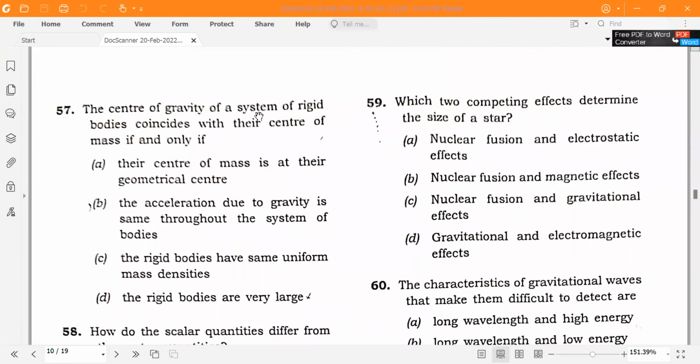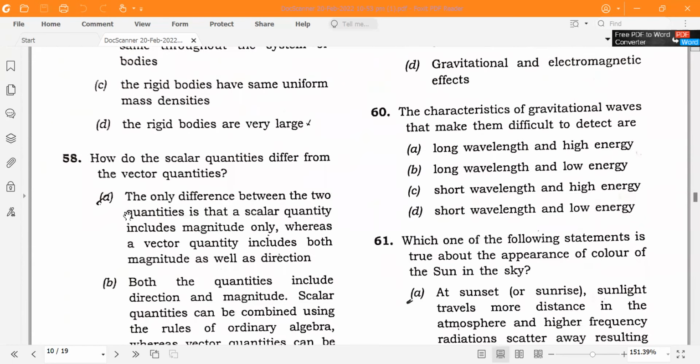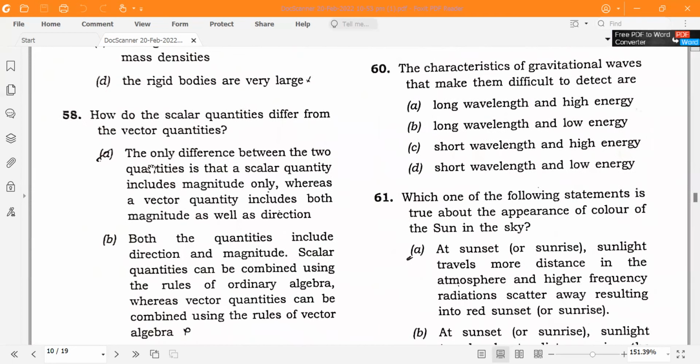The center of gravity of a system of rigid bodies coincides with their center of mass if and only if the acceleration due to gravity is the same throughout the system of the bodies. A and B are doubtful, but I think B will be the correct answer. How do scalar quantities differ from vector quantities? A also seems very correct.